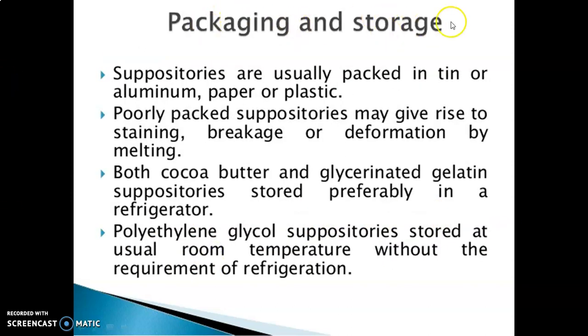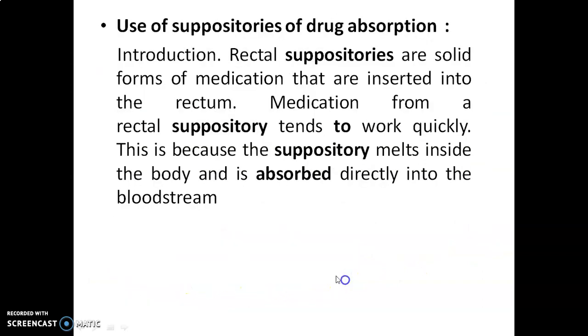Then packaging and storage of suppositories. Suppositories are usually packed in tin or aluminum, paper or plastic. Poorly packed suppositories may give rise to staining, breakage or deformation by melting. Both cocoa butter and glycerinated gelatin suppositories are preferably stored in a refrigerator. Polyethylene glycol suppositories are stored at usual room temperature without the requirement of refrigeration.